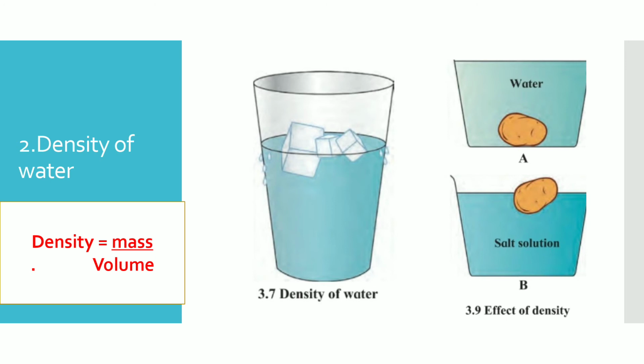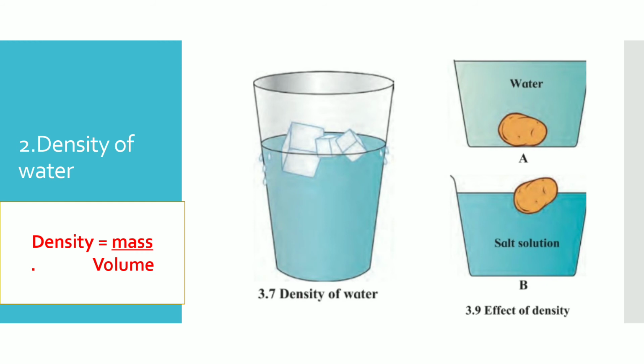You see another picture. In that picture, in A there is a potato which goes down, and in another picture B, there is a salt solution, and in the salt solution the potato floats. Why does this happen?